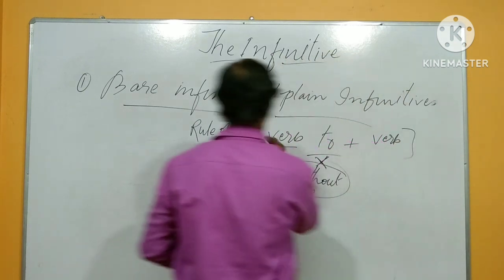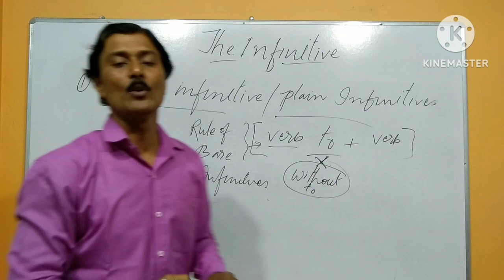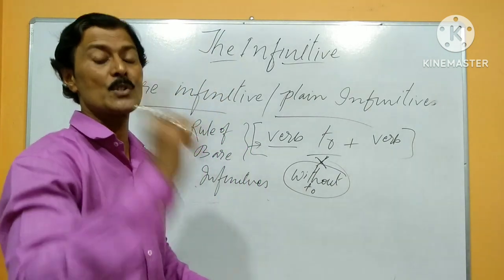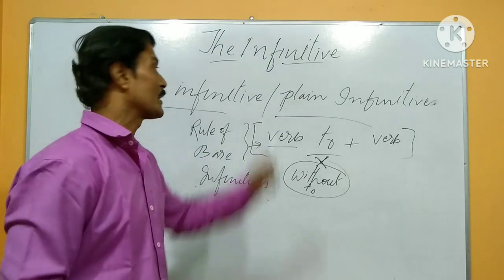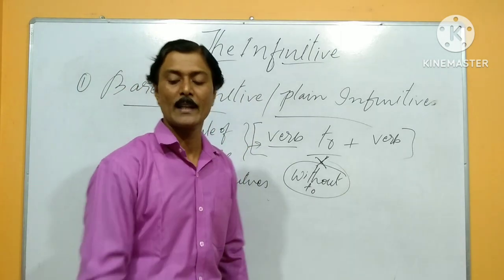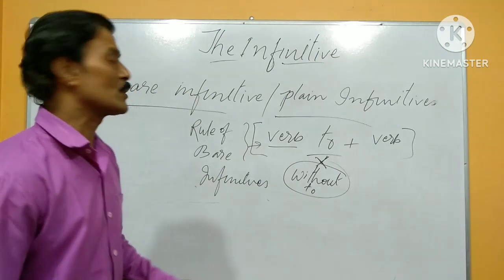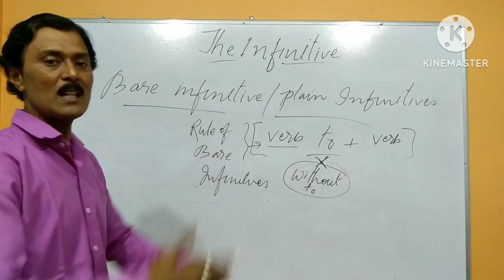We use the infinitive but don't use to. I'll talk about the two terms and some of the modals.